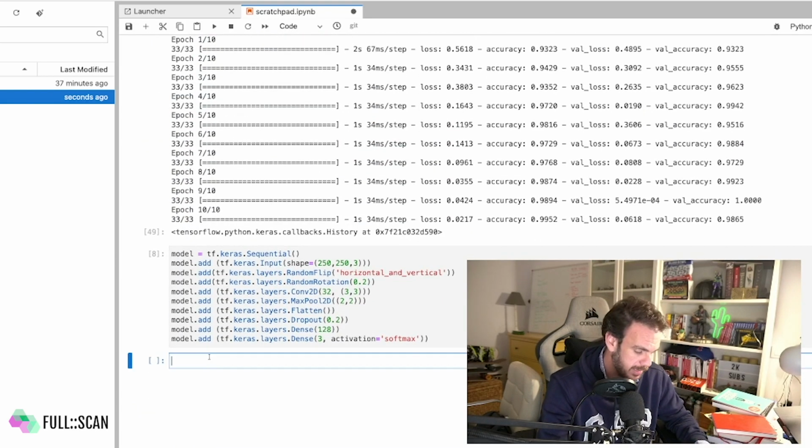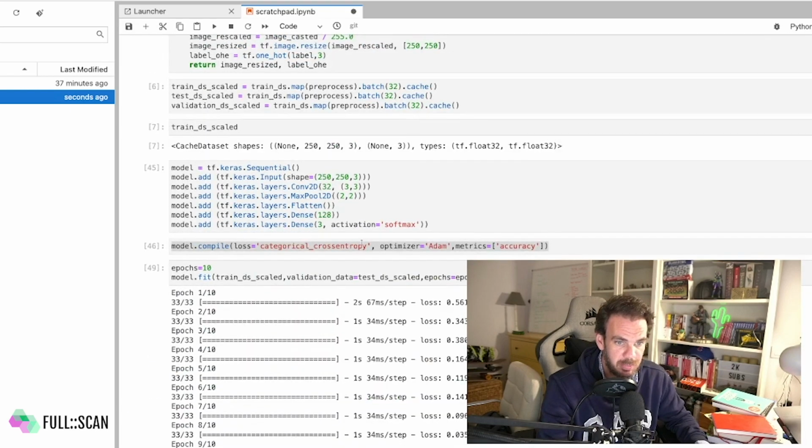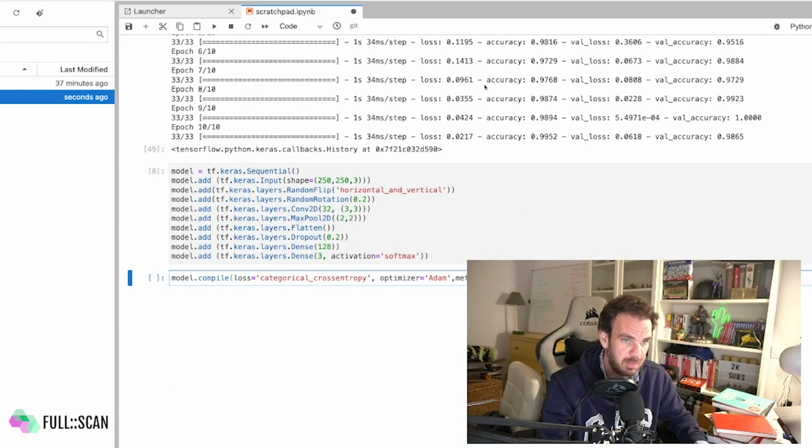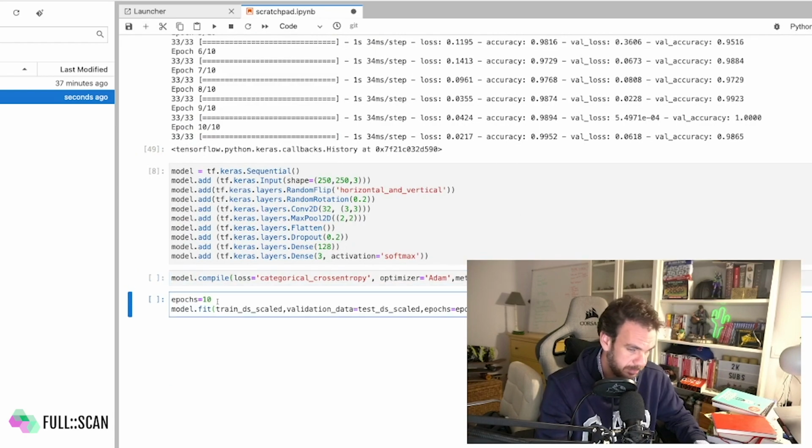So that should be exactly the same. We didn't change the head. Let me put it in just one cell. Actually, let me add a new one here. All right, so let's compile the thing. Boom.